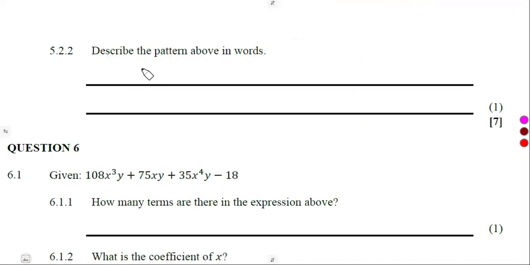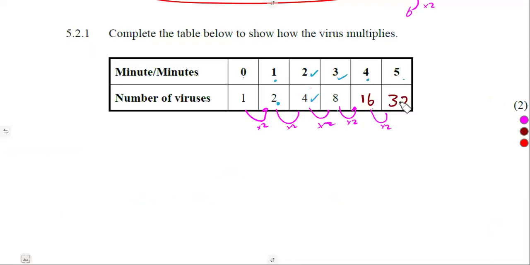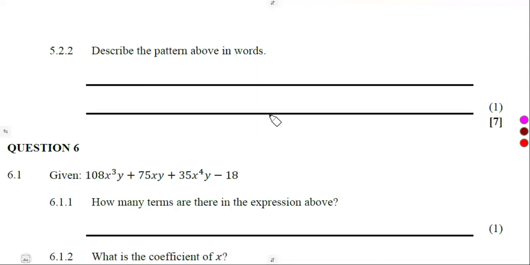So describe the pattern above in words. Depending on the way that you used, but if you're using mine, we are simply multiplying by 2 here to get the next term. So from the previous term, multiply by 2. But we started with what? We started with a 1. So simply start with 1, then multiply by 2.